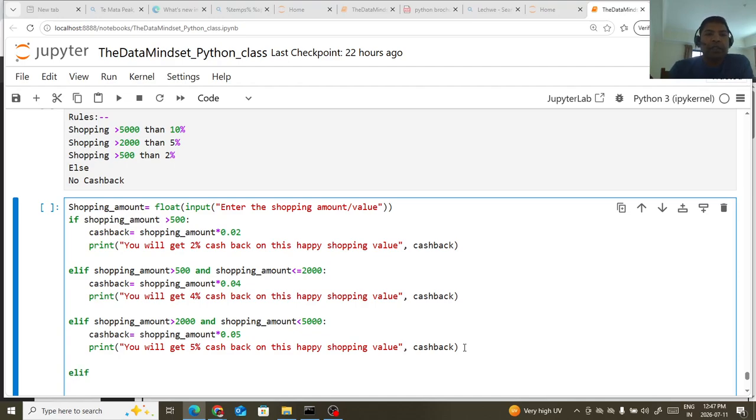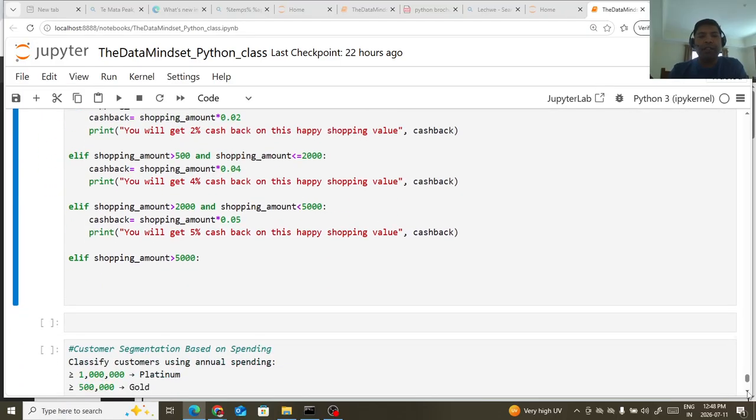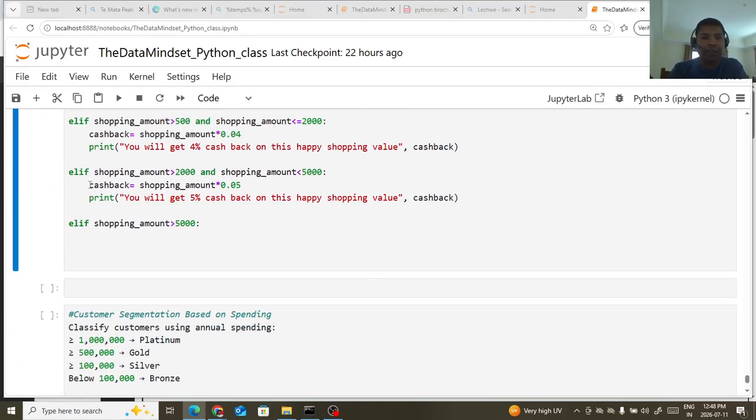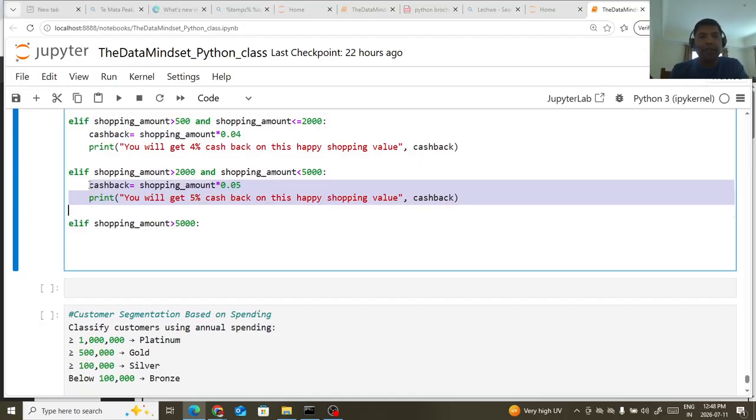then we can write shopping underscore amount is greater than 5000, okay, then cashback, let me make it a little bigger so we can write it down.